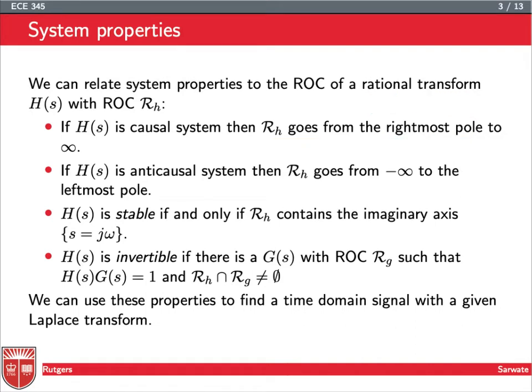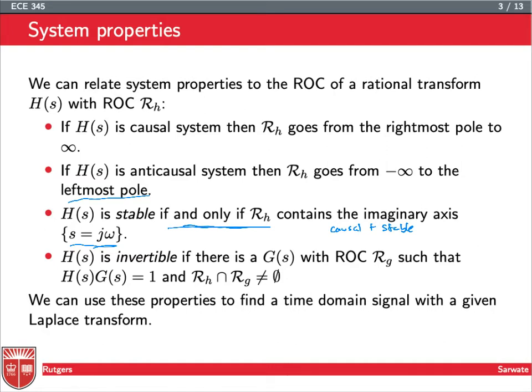If H(s) is anti-causal, then we get the opposite: the region of convergence goes from minus infinity to the leftmost pole. So those are two conditions, and we'll see some pictures that make it a little clearer. If our system is stable, it's stable if and only if the region of convergence contains the imaginary axis. So in particular, causal plus stable means that the ROC goes from the rightmost pole to infinity, and the ROC must contain the imaginary axis.